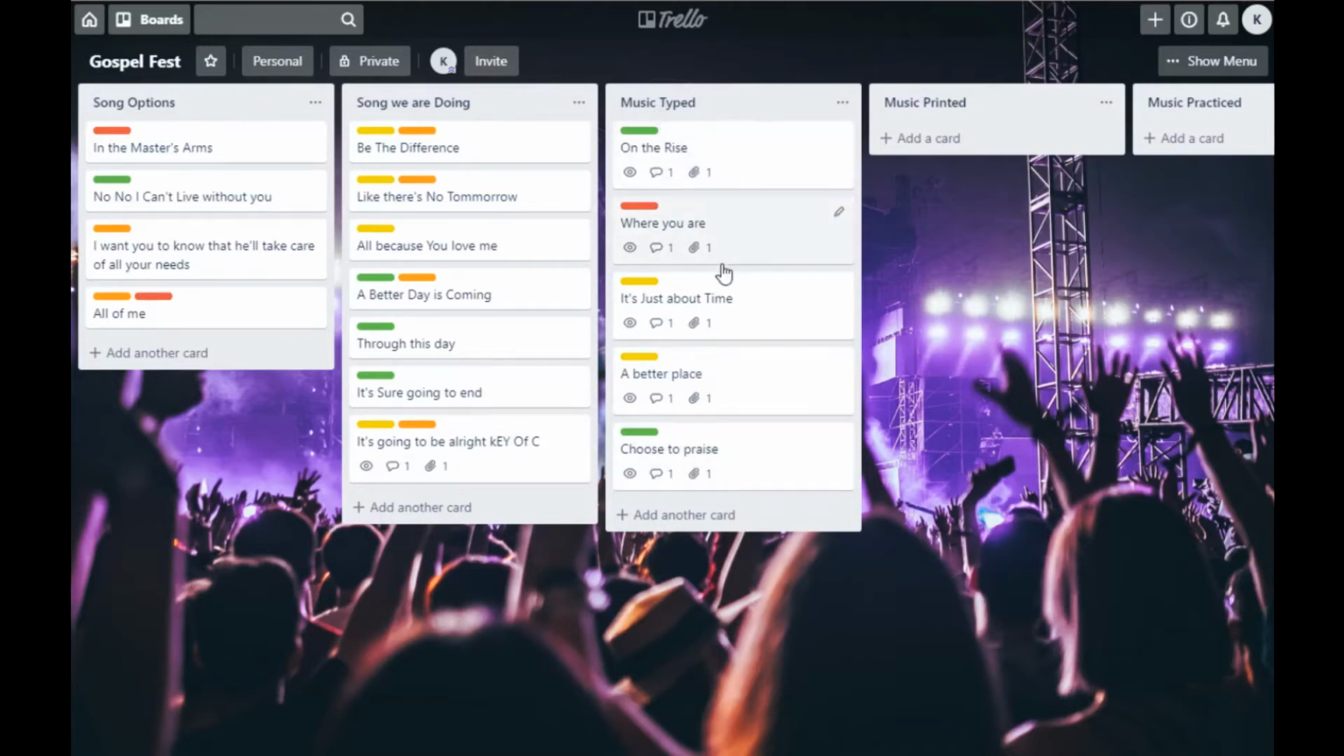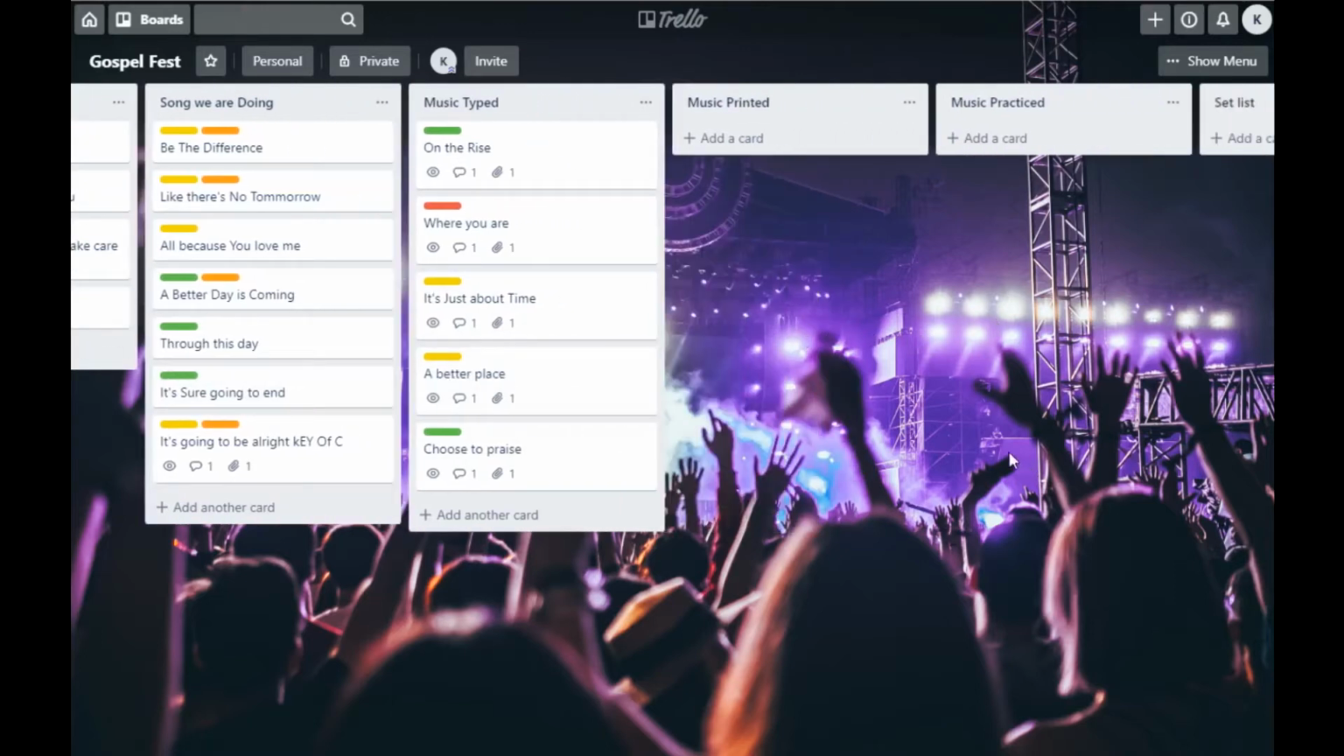They've all been typed. They have not been printed yet. Once I print them, they can move over into the printed. So these are waiting to be printed, and these here are waiting to be typed. So I now know what I got. I've got options. I've got ones that need to be typed. I need to be printed.